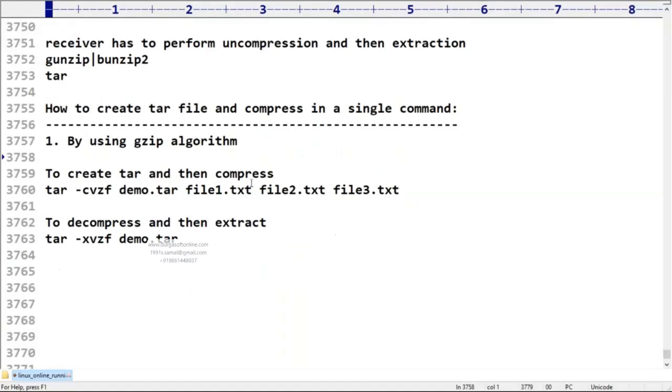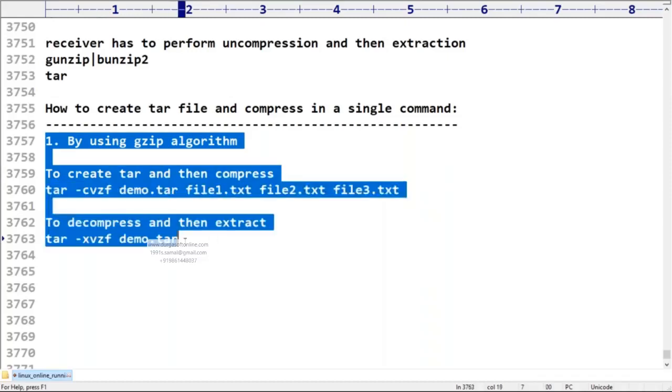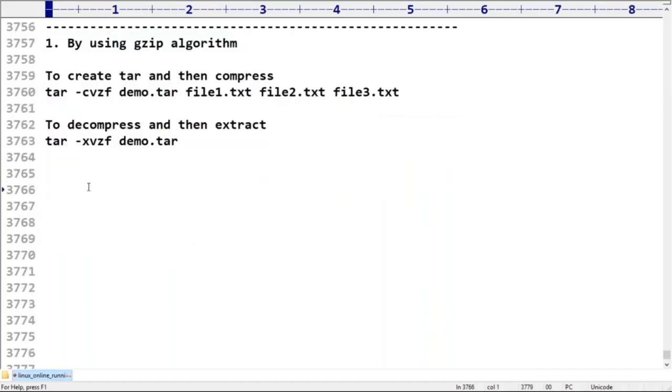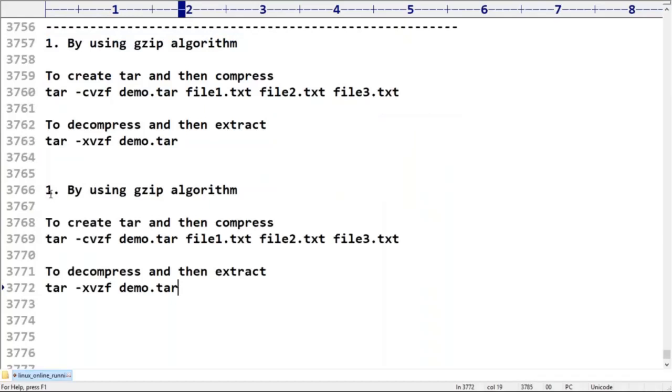Okay, next the second algorithm. I don't want to use gzip, so the second algorithm we have to use. How do you find whether a file is compressed or not? Just use the file command. file is the command. I will show Manish. Here, observe that. What is the second algorithm? I just copy-pasted it.